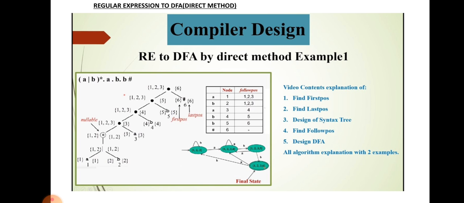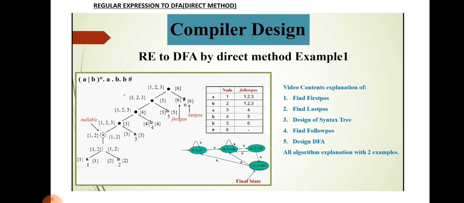The rightmost symbol of the dot is a. The dot is the root operator, and b is the rightmost symbol of that dot, and the second b is the rightmost symbol of the third concatenation operator. The last concatenation operator has a dot on the left and the hash symbol on the right. So this is the abstract syntax tree.